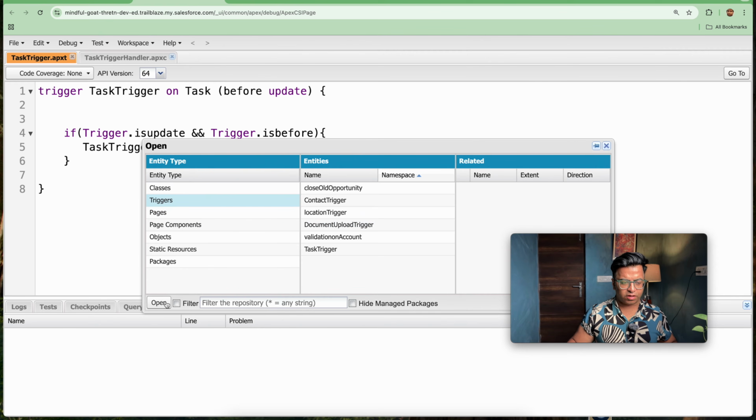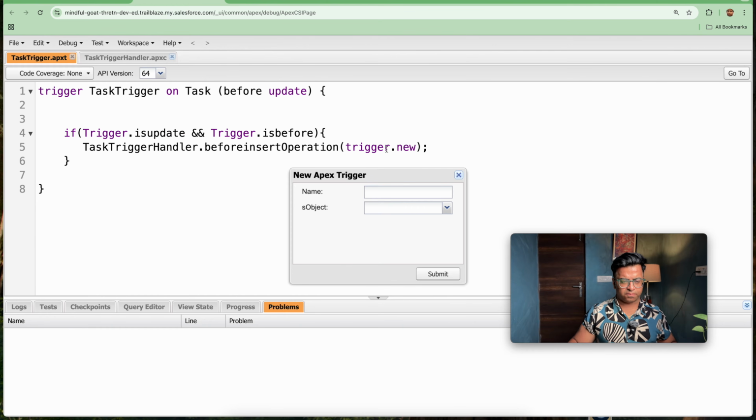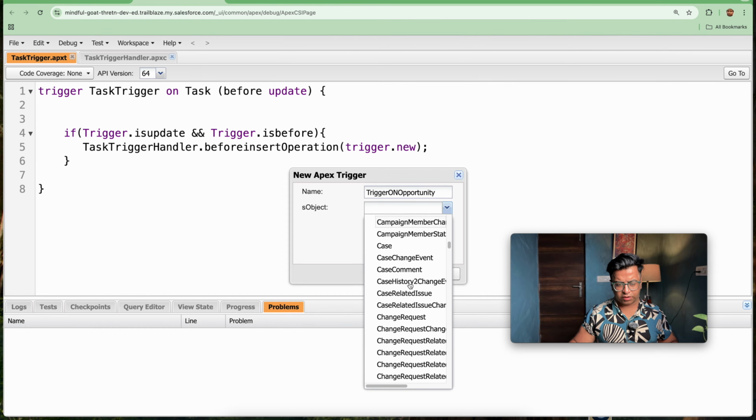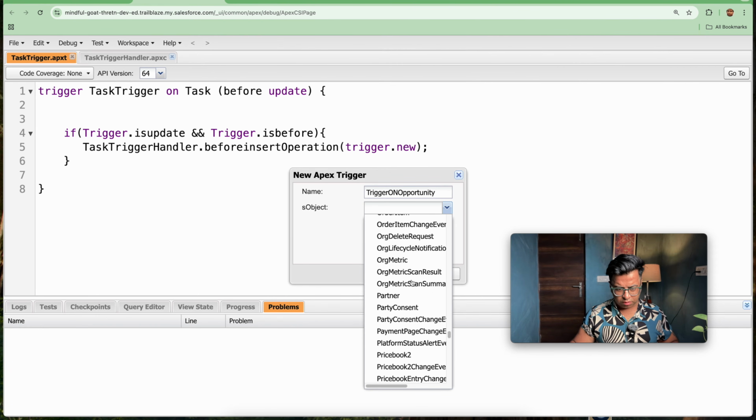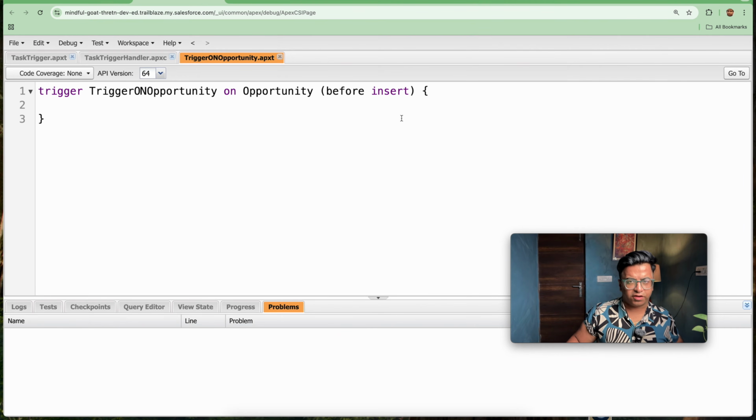So I will be creating a new trigger: File, New, Apex Trigger, on opportunity, and I will be choosing the sObject as Opportunity. So here our trigger has been created.